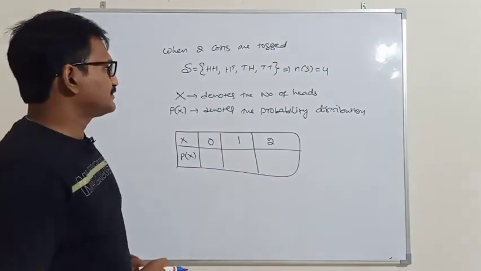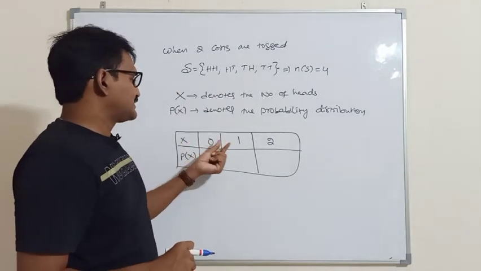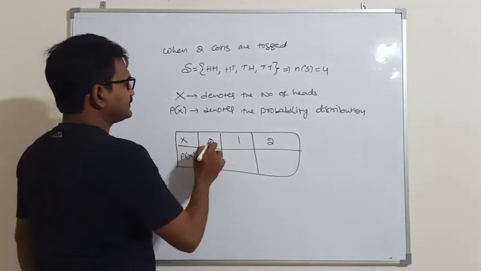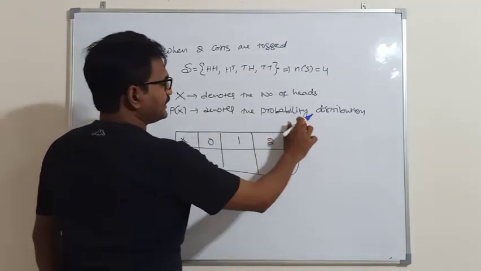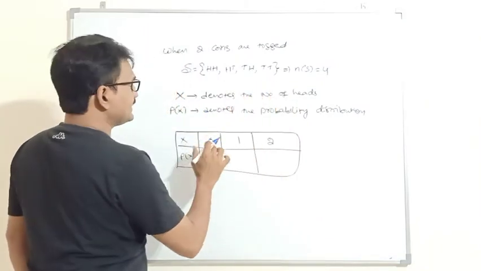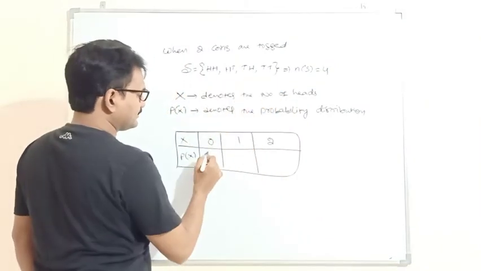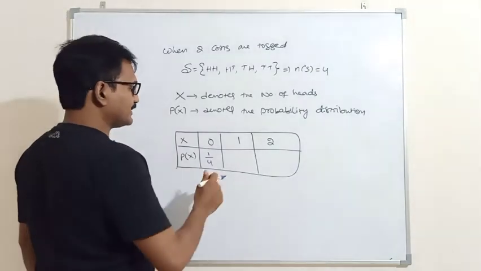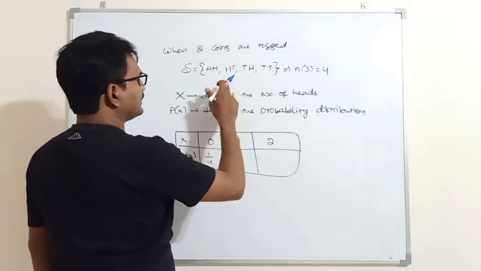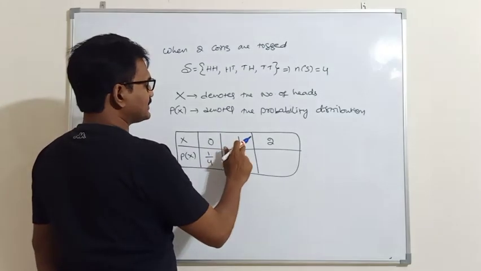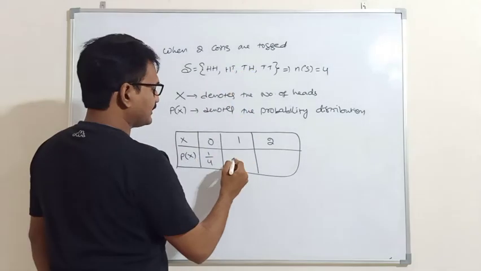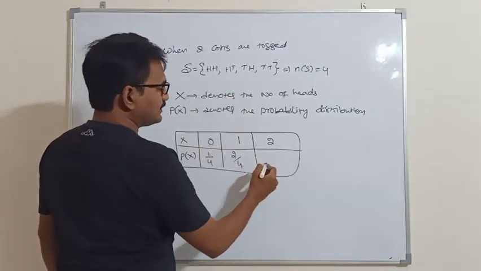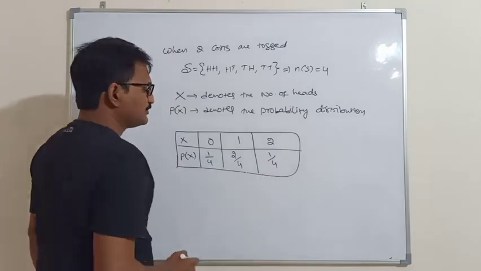When two coins are tossed, the maximum number of heads is 2 and the minimum number of heads is 0. What is the probability of getting 0 heads? 1 out of 4 sample points. The probability of getting 1 head is 2 by 4. The probability of getting 2 heads is 1 by 4.